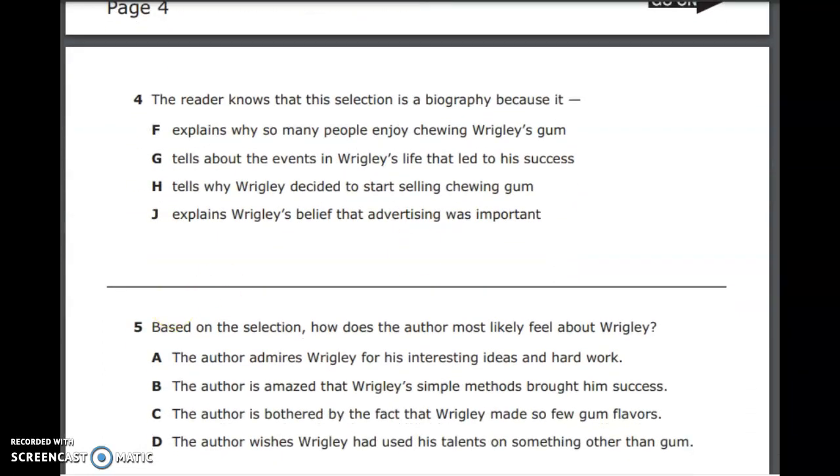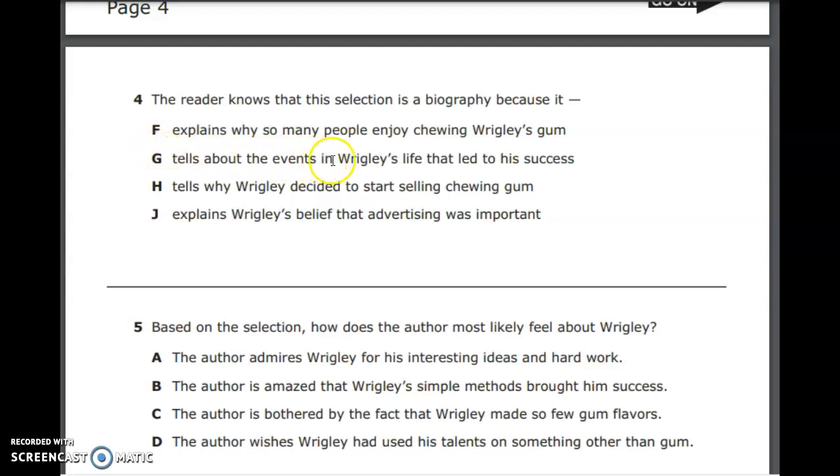Number 4. The reader knows that this selection is a biography because remember, a biography is a text about a person's life. It's written by someone else. So we know that this is a biography because F, it explains why so many people enjoy Wrigley's gum, chewing Wrigley's gum. We're not focusing on the other people. This biography is focusing on Wrigley and his life, so F is not our answer.